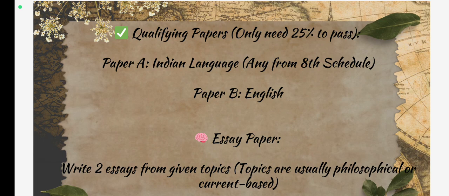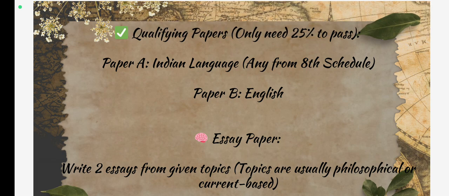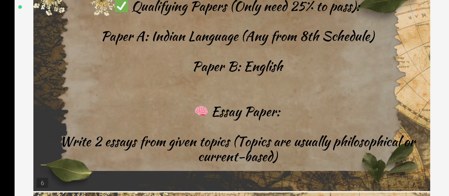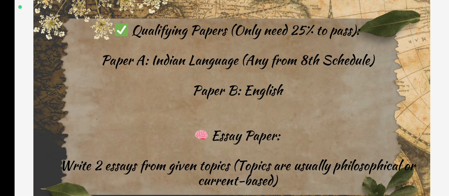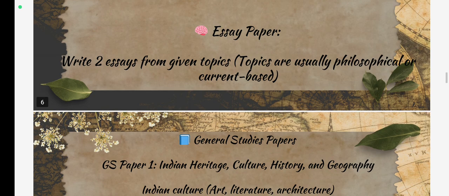Paper A will be of an Indian language, any from the 8th Schedule of our Indian Constitution. Any language which is from the 8th Schedule, you can write the paper in that language. And paper B will be in English. So these two papers will be just qualifying in nature. The next paper is the essay paper. So you write 2 essays from given topics, usually philosophical or current based. So this paper is the essay paper.